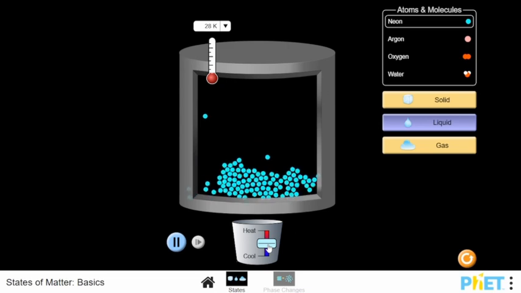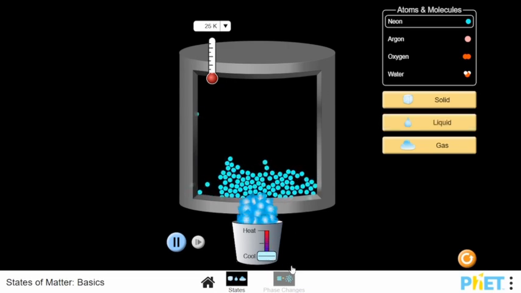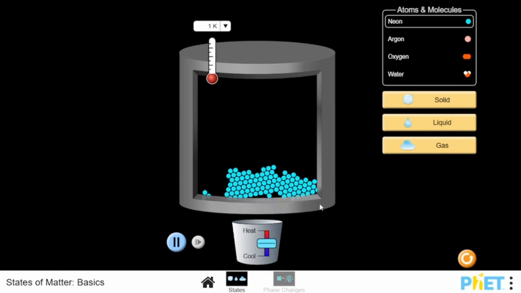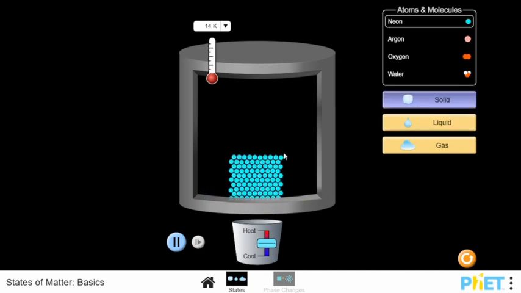Now what if we cool down liquid even more? The spaces in between the particles contract, and liquid becomes solid. This process is called freezing. For example, when we freeze water in the freezer, it becomes ice.